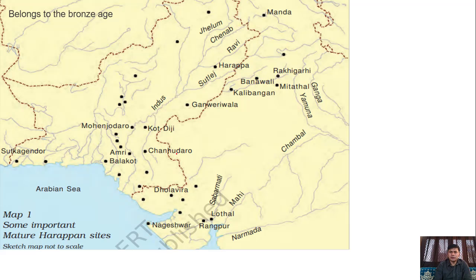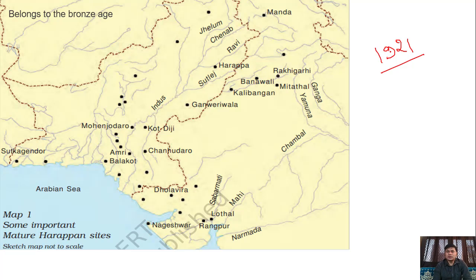Now come to the point, what was the Harappan civilization or Indus Valley civilization? Why is this kind of civilization known as the Indus Valley civilization? See, in 1921, this is the period before independence, when the British were in our country ruling.